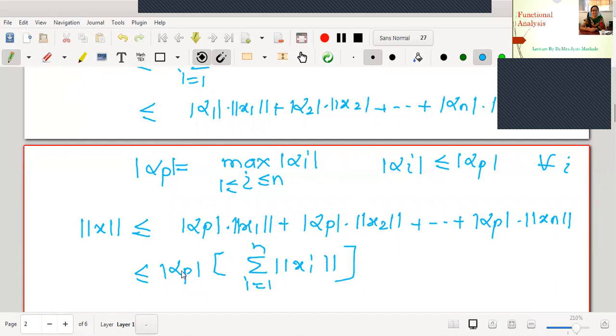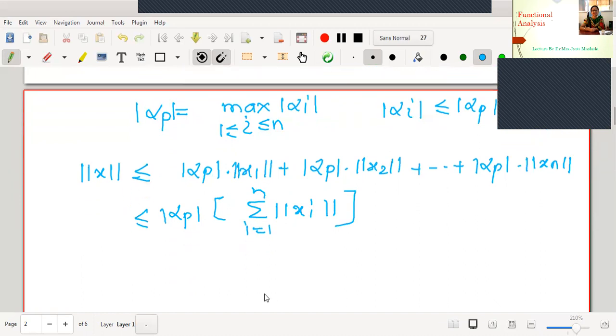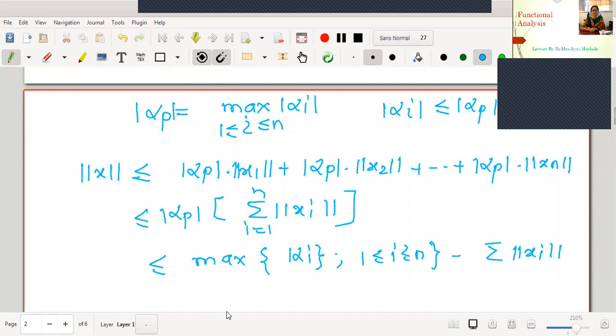Right. Now what is this alpha p we have selected? Alpha p is the maximum mod alpha i, provided i lies between 1 to n, into summation norm xi.